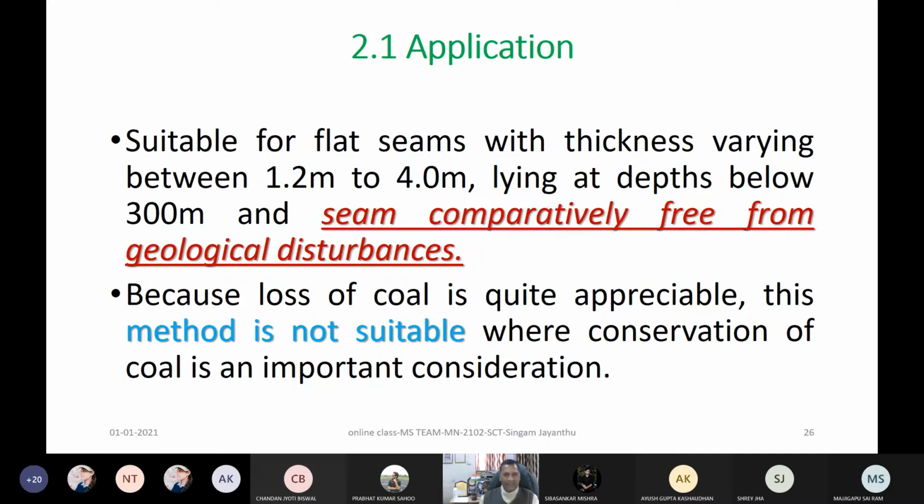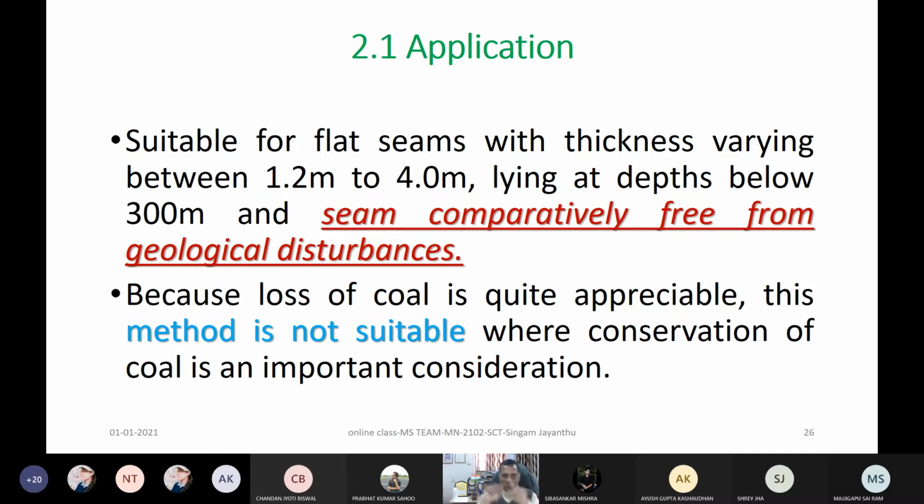So that's why application of this Roman pillar or Bord and pillar is better when the seam is free from geological disturbances. And because the loss of coal is quite appreciable, this method is not suitable where conservation is important. There was a CP question given last time, and to start with in the new year, let us also start with one question.